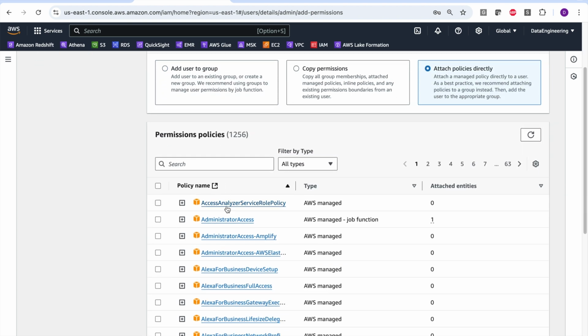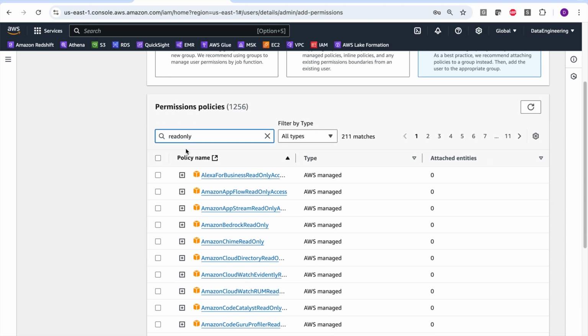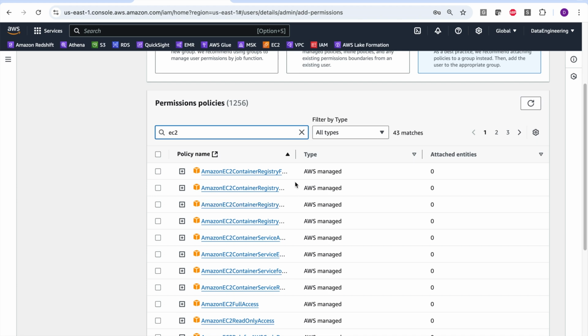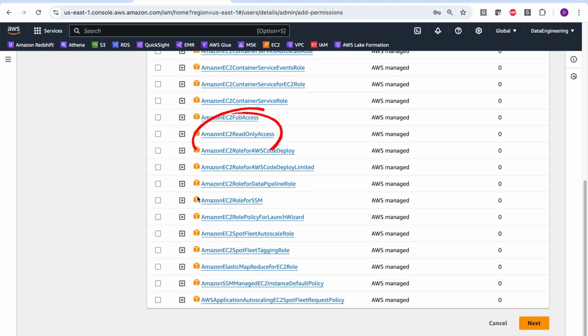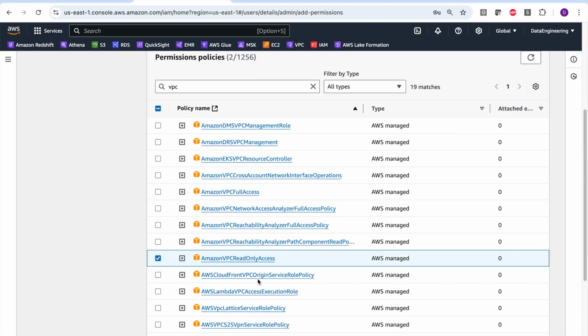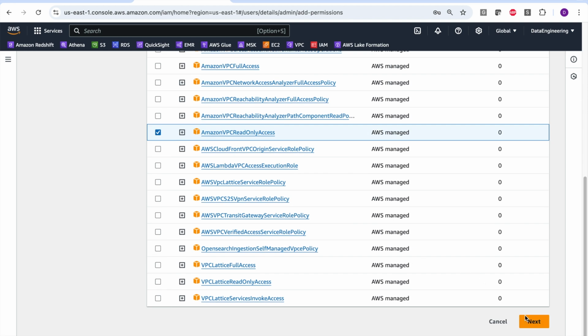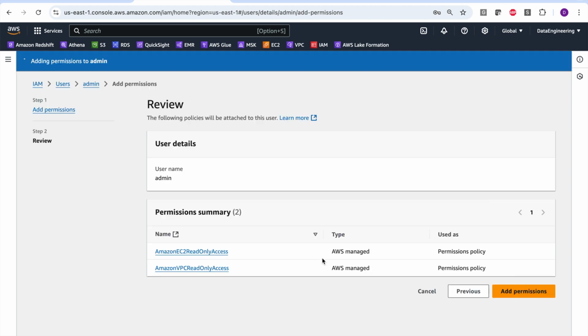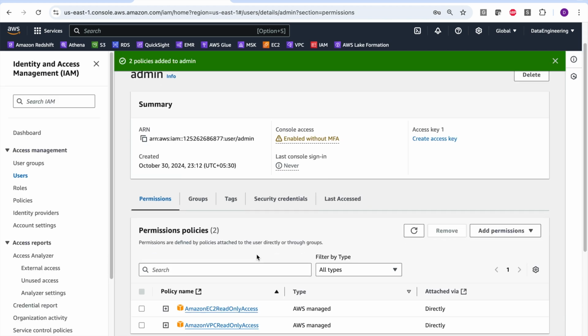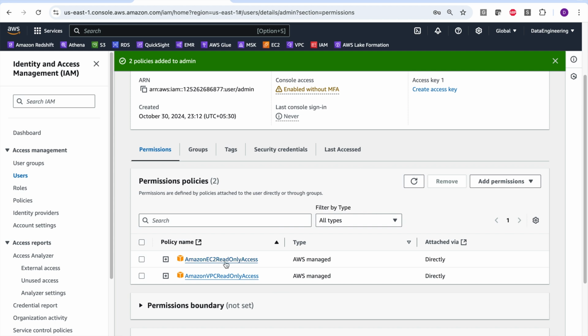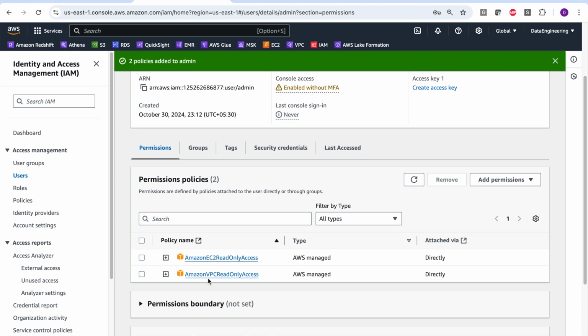I will see if I can give read-only access. I will type EC2 here. We have Amazon EC2 full access and Amazon EC2 read-only access. Let me assign this one. I'll also give Amazon VPC read-only access; there's Amazon VPC full access also. So click on next and then add permissions. I have added two permissions: one is Amazon EC2 read-only access and the other is Amazon VPC read-only access.